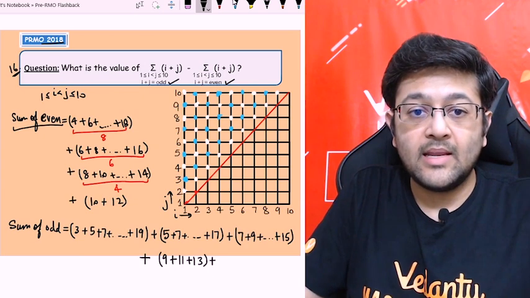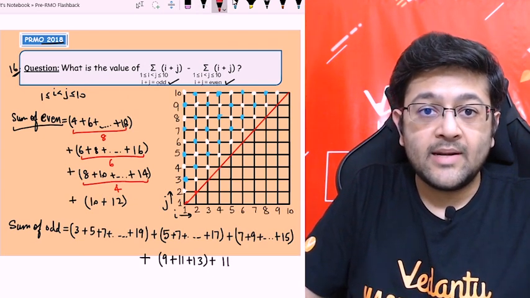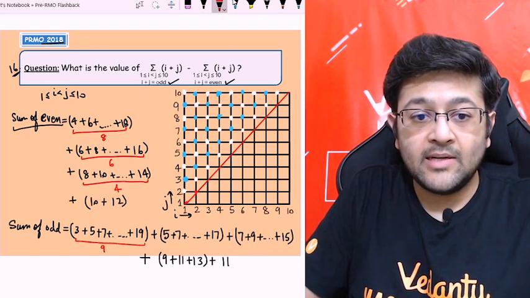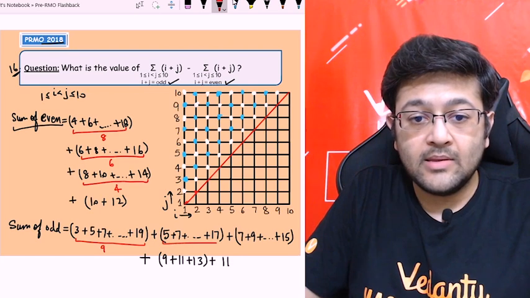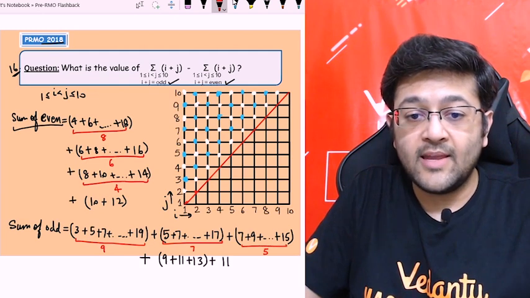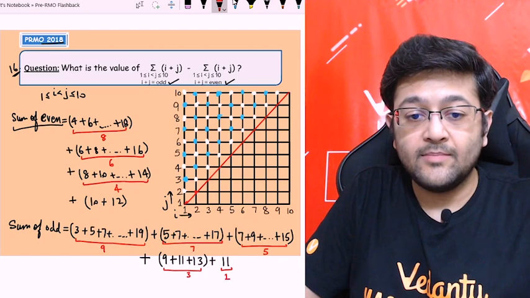plus, and in the last there is 10 plus 1, a single term 11. तो बच्चों, let me write the number of terms also. These are how many terms? 9 terms, right? These are 7, number of terms are 7. In here number of terms are 5. In here number of terms are 3 and this is the one single term, right?